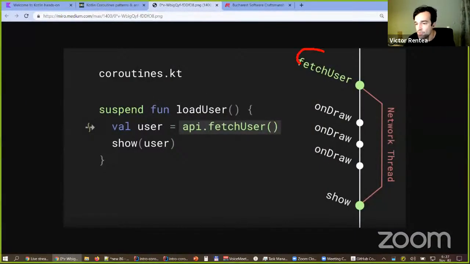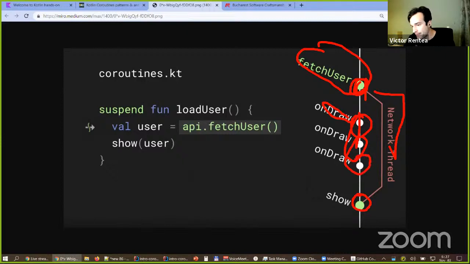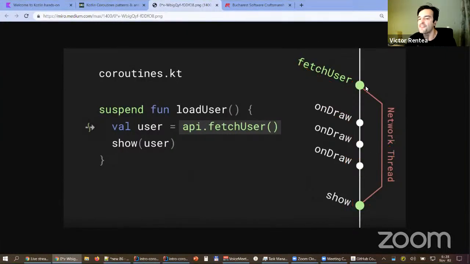In an image, you will fetch the users, you will launch the network thread, and that coroutine, green here, will pause until the responses are back, freeing that thread to do other stuff, such as drawing the screen. So I could start this coroutine from the main thread, pause it, free the thread to draw the screen, and when the results are back from the network, I can resume the coroutine. This is how it feels.